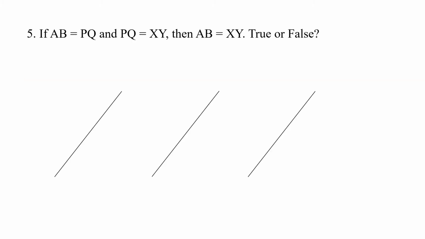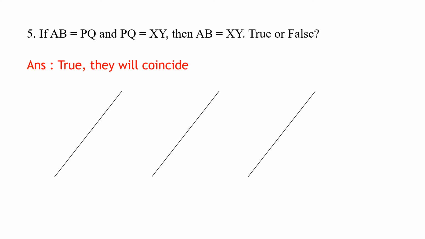Now we move on to the questions. Oh sorry, there is one more true and false. You are given three line segments here, terminated lines AB, PQ and XY. It says the first line segment AB is equal to the second line segment PQ. The line segment PQ is equal to the third line segment XY. So if AB, the first one, is equal to the second one and the second one is equal to the third one, are the first and the third also equal?